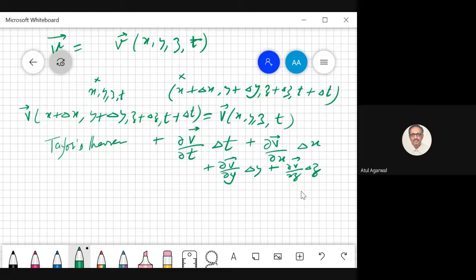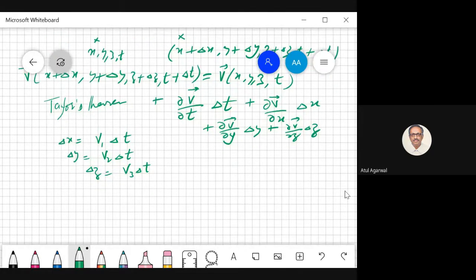Now, what is a delta x? Delta x will be nothing but v1 delta t. v1 is the x component of velocity at time t. What will be delta y? v2 delta t. What will be delta z? v3 delta t. Any doubts? So you can write this as